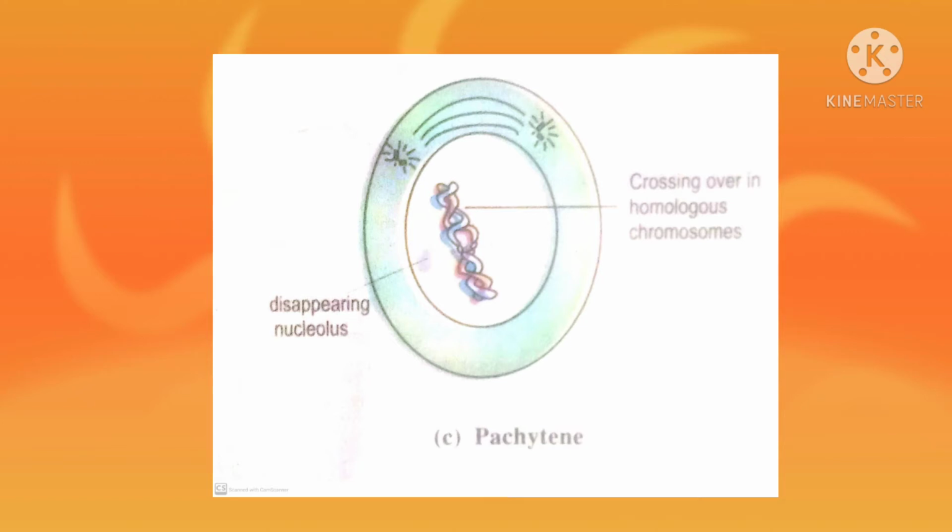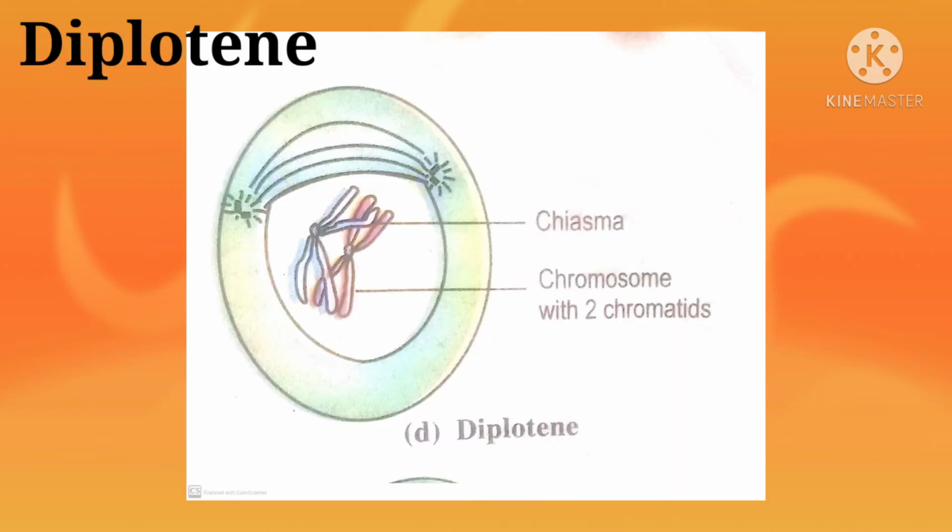Now the next phase of prophase is the diplotene phase. The homologs now start repelling each other and begin to separate. However, at the points of crossing over, they remain attached, and thus the chiasmata can be seen. The nucleolus and nuclear membrane start disappearing in this phase.